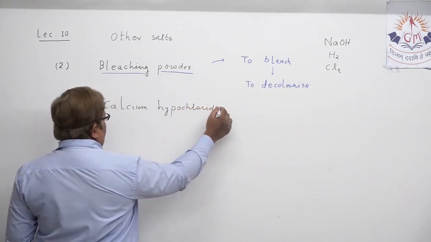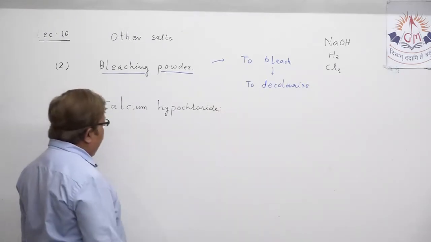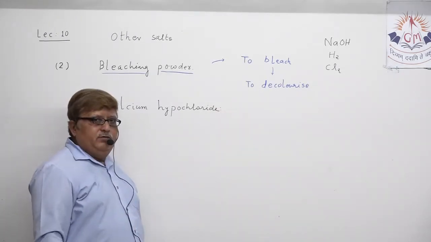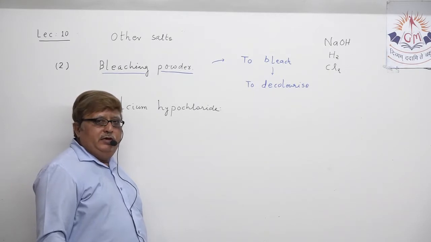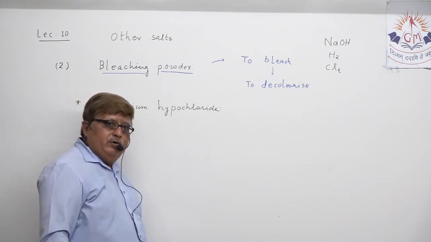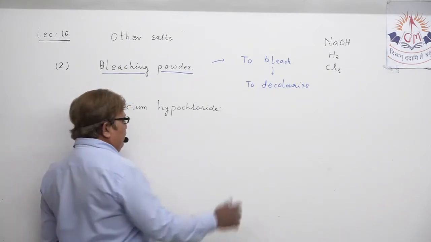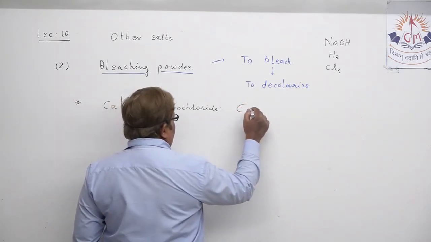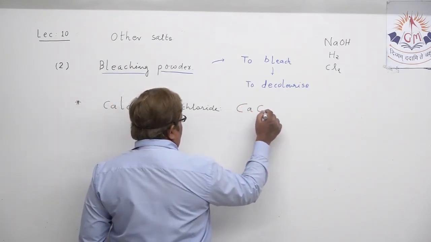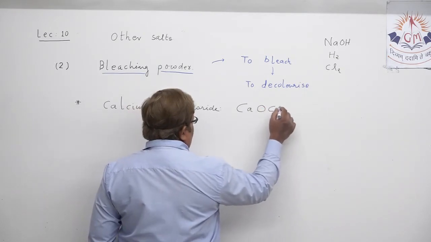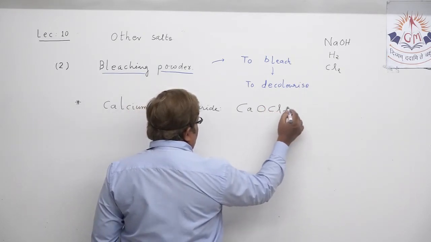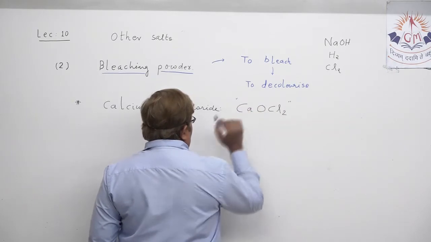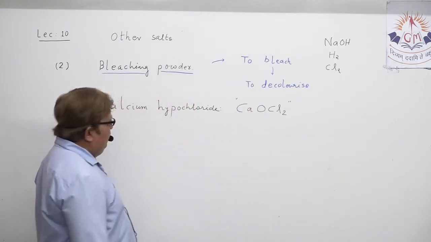In common language, we call it bleaching powder, but actually it is known as calcium hypochlorite. And if you want to write its formula, it is CaOCl2. That's the formula of bleaching powder.